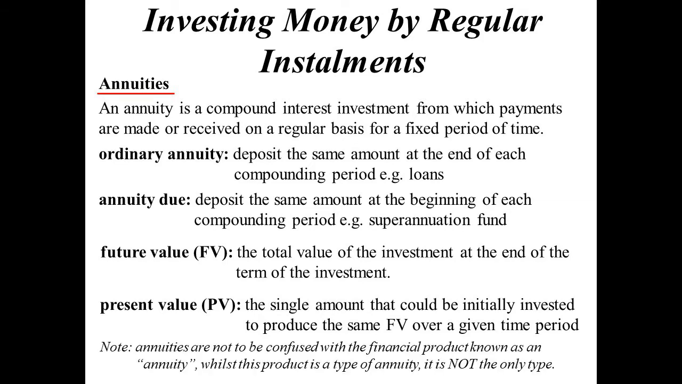And by the way, just to make it really confusing, there are financial products on the market called annuities. They just call it an annuity. It's just one type of annuity. There are other types of annuities, so it gets confusing because you can have an annuity which is not an annuity. I know, weird. All right, let's look at this annuity due.